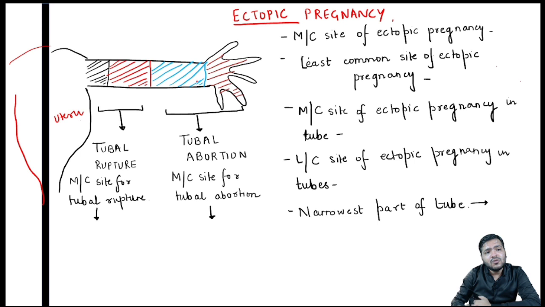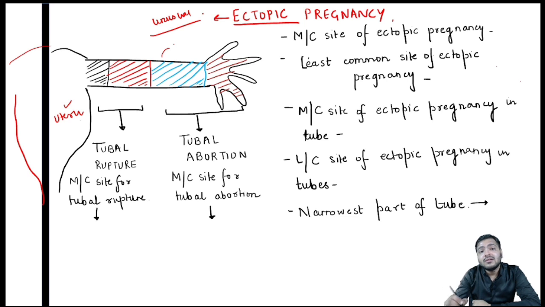So normally the pregnancy occurs inside the uterus. And if the pregnancy is not occurring inside the uterus, but somewhere outside it, that is in the fallopian tube, then it is called ectopic pregnancy. Ectopic means unusual, which is not present at its original site or location. It is occurring somewhere outside it, unusual.